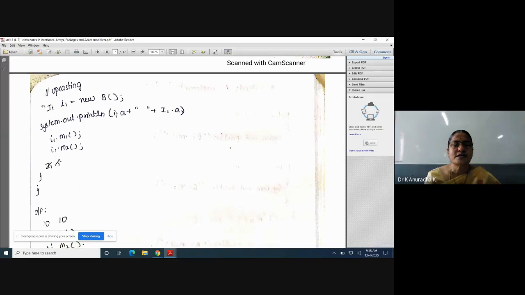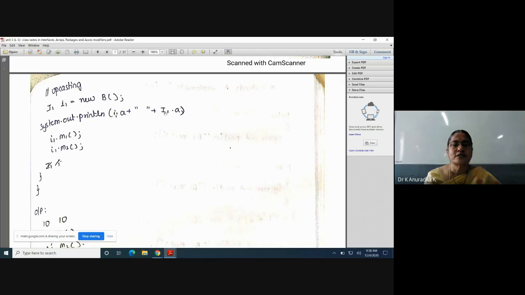Now I want to access the members of the interface. So I will use upcasting between this interface and this class B. New B is the class B's object. So the subclass object, or implementing class object, is assigned to the interface reference variable. With this reference variable I can access all the members of the interface. That's why I have written I1.a, because a is a static variable, so I can use the interface name also.